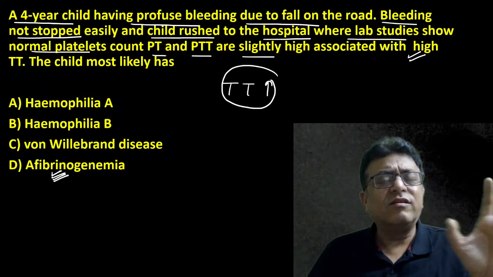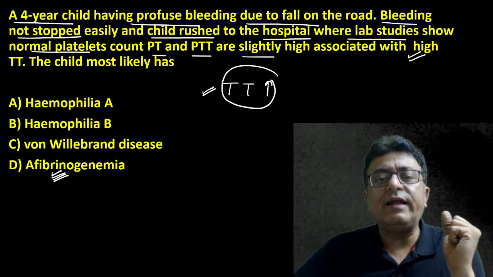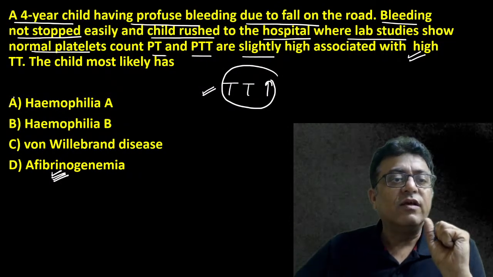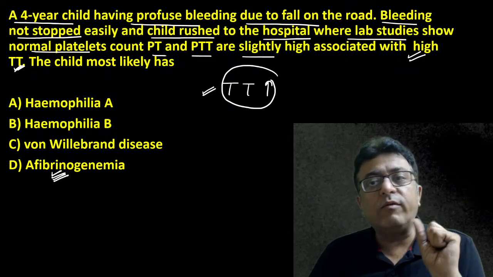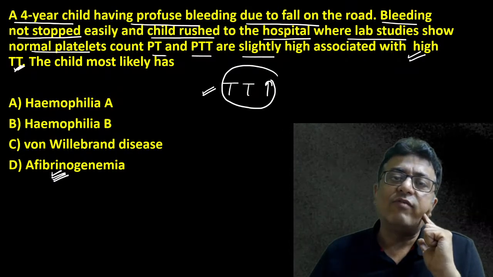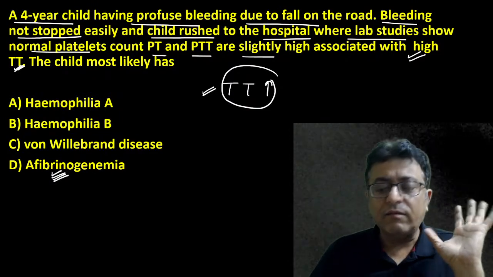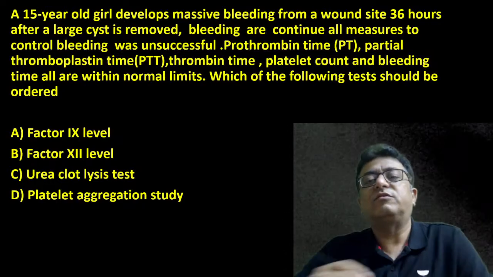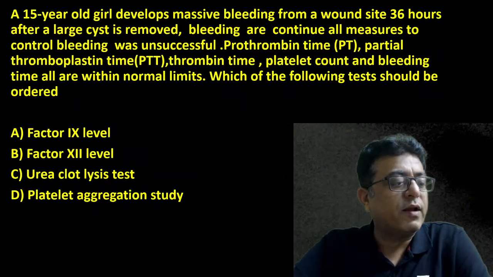So am I clear? This is the classical question. What you need to remember? TT increased, high TT. Thrombin time is increased, so it is fibrinogen defect. It is afibrinogenemia. Am I clear? Answer this question. Take your time, read the question properly.